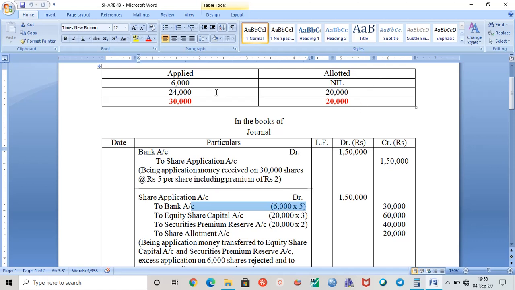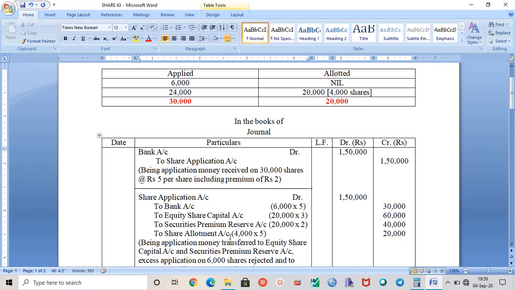And for the extra shares, you can see how many are extra here: 24 minus 20, how much? 4,000 shares. So the extra is 4,000 shares, that is in surplus. These shares were dealt with on a pro rata basis. That is, whenever excess application money is received on some shares, such money is actually adjusted towards allotment money.